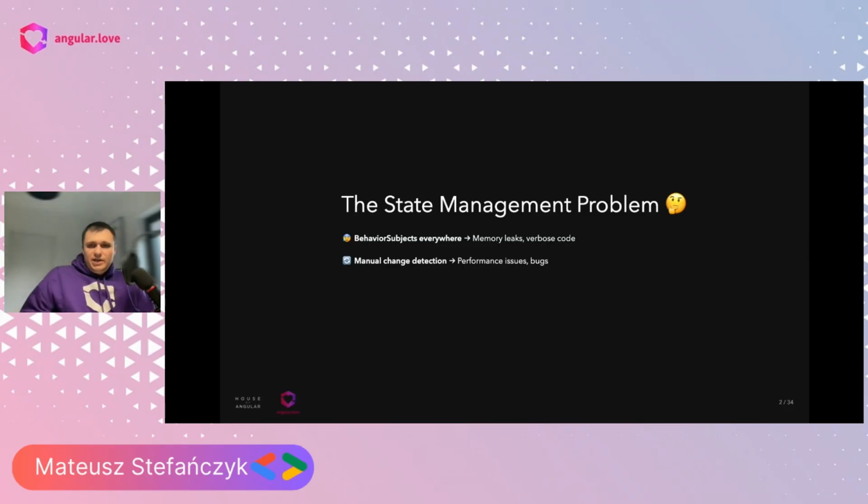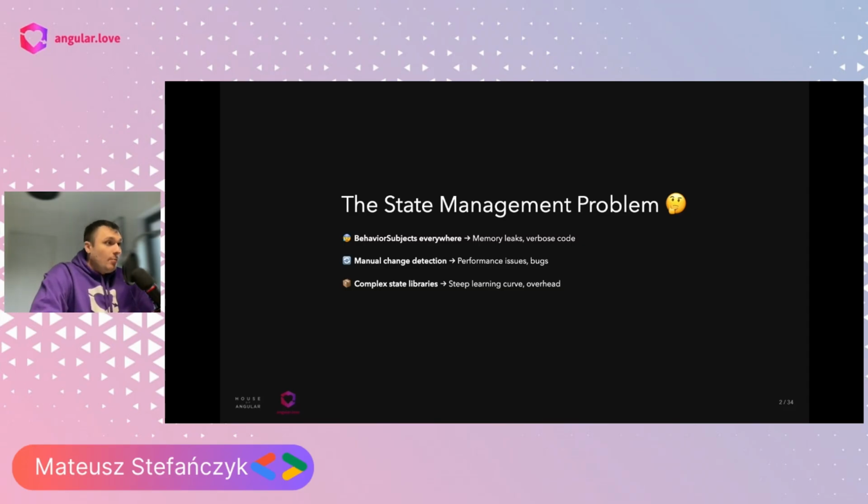Also, with OnPush change detection, if we assigned a value in an asynchronous context with RxJS, we also had to trigger change detection manually. That could cause bugs, performance issues, and so on. I believe every Angular developer is aware of that.